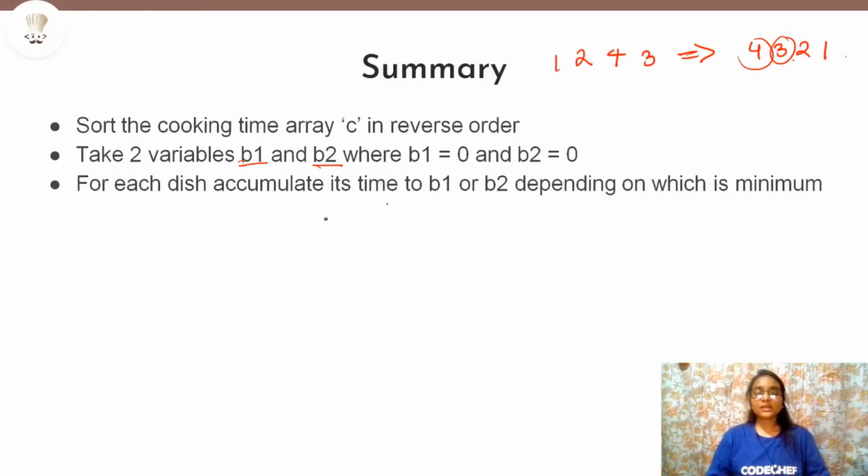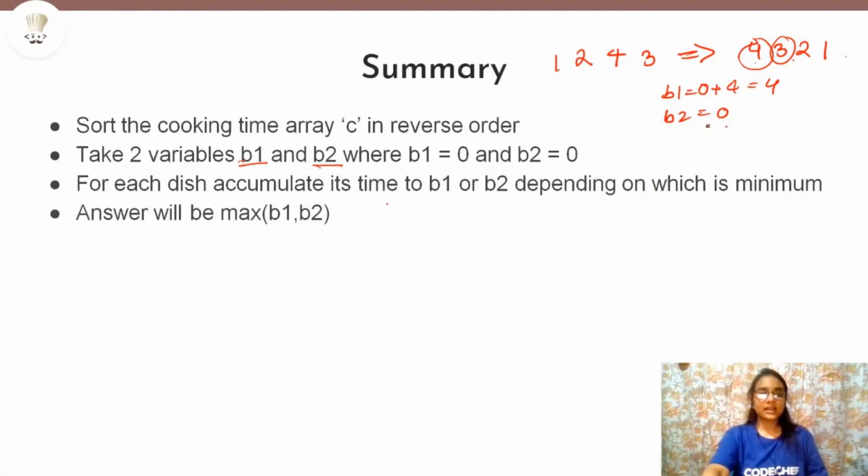So whichever is at minimum time, we will accumulate the time required for the dish to be prepared in that burner. So suppose burner 1 is at 0 and burner 2 is also at 0, so we can use any. Suppose we are using the dish with 4 minutes. So 0 plus 4 will be equal to 4. So B1 will contain 4 now. Next time when B1 is 4 and B2 is still 0, for the next dish the accumulation will happen for B2 because B2 is minimum. So that way we are going to solve our problem.